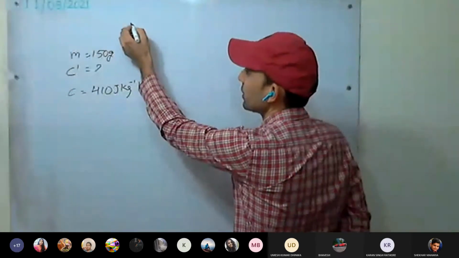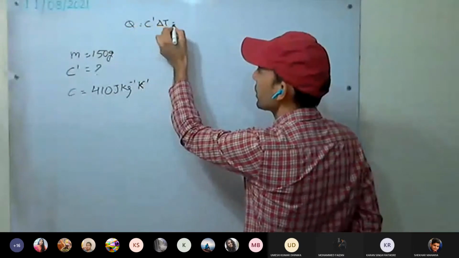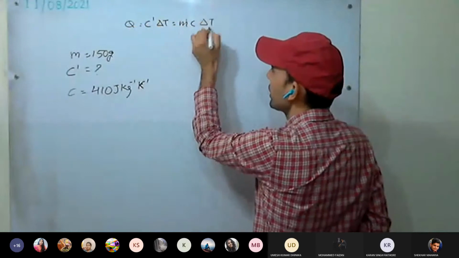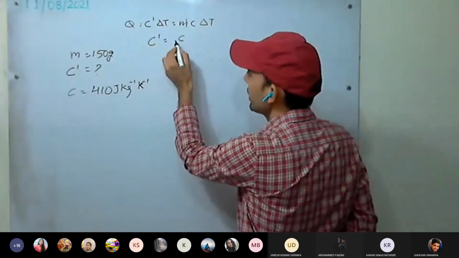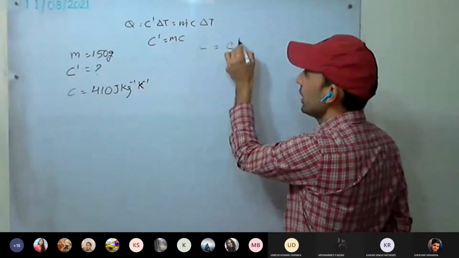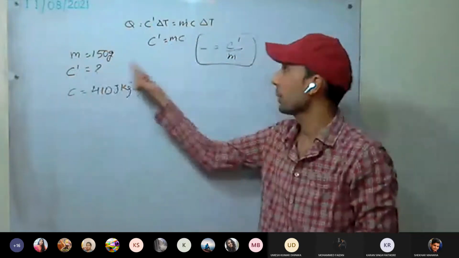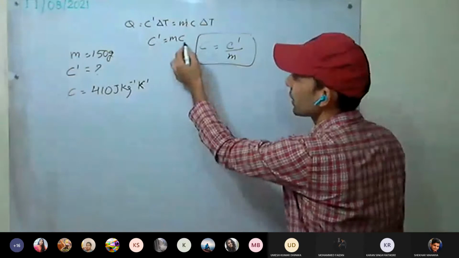How to calculate this? You have studied the formula: Q equal to C dash delta T equal to M C delta T. So C dash equals M into C. Heat capacity you have to calculate.